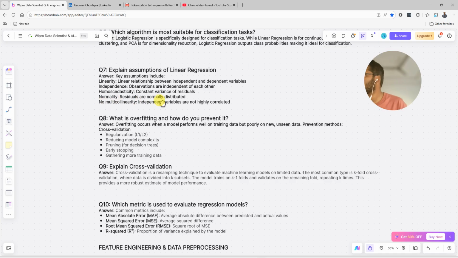Normality: residuals are normally distributed, the error is normally distributed. No multicollinearity: independent variables are not highly correlated. If there are variables which are correlated to each other, that means we cannot use linear regression there. This is one of the assumptions, and if your data does not fit the assumptions, you cannot apply that model.